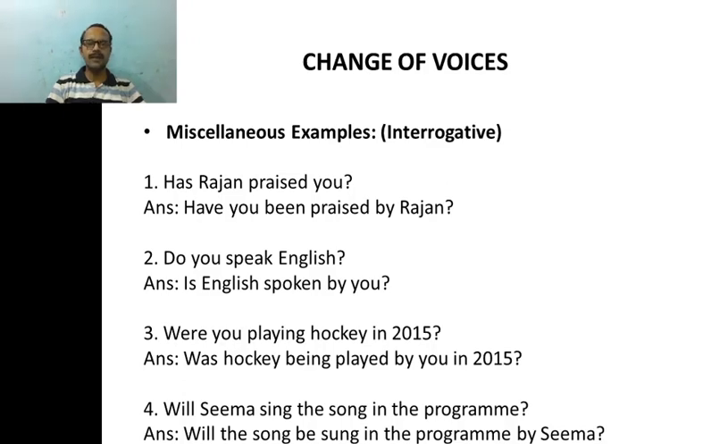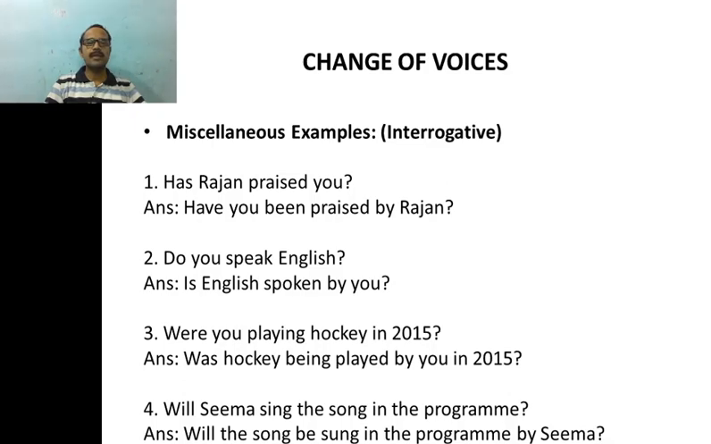And look at the passive voice. Okay, the very first sentence is in active voice. See, all these examples in this particular slide are in active voice only. First of all, we shall try to change from active to passive and then passive to active. Well, has Rajan praised you? In the given sentence, we have the auxiliary verb has because the subject is a third person singular subject, Rajan. So that's why has Rajan.